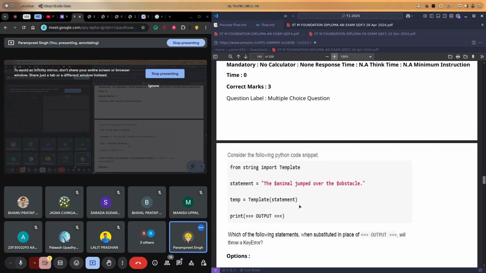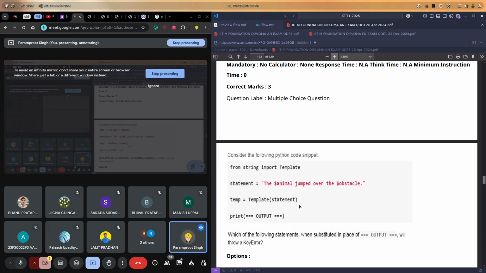Can anyone tell what the placeholders are? What are the placeholders here in this template? Animal and obstacle. And in the same way as in Jinja, when we create these placeholders, they will be the keys of some dictionary. We will pass some dictionary, or even some variable, and in place of that key, the value of that key from the dictionary will be substituted there.